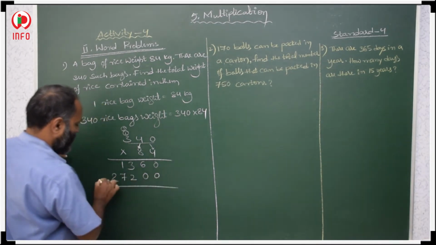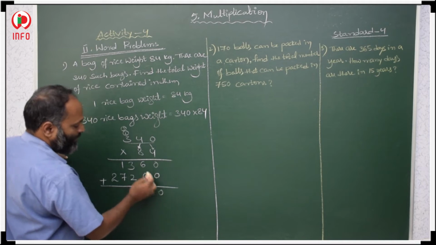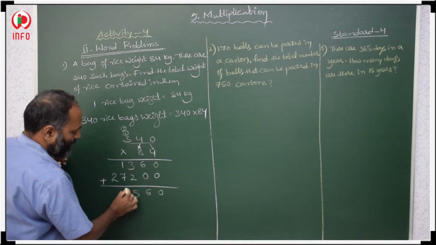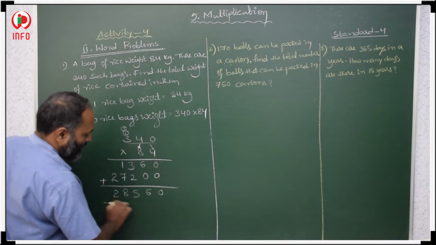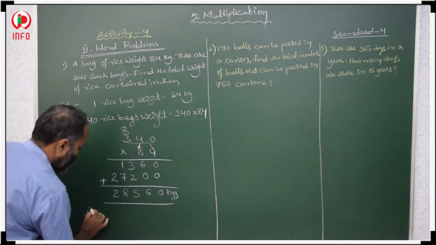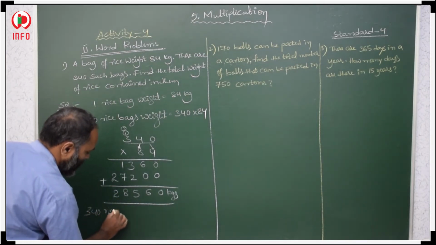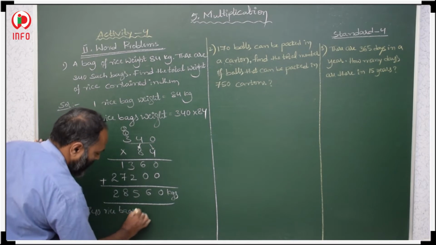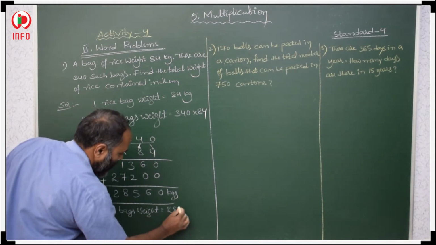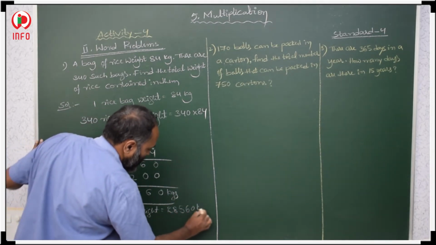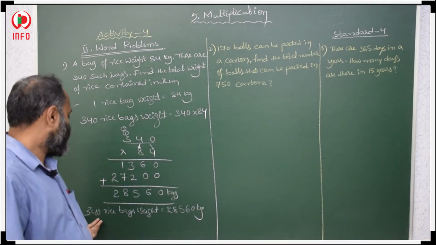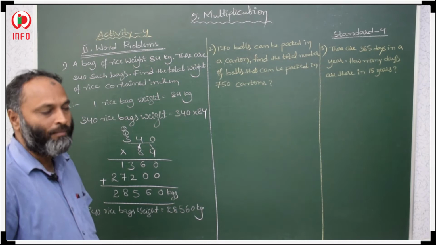27. Now you add: 0 plus 0, 0, 6 plus 0, 6, 3 plus 2, 5, 7 plus 1, 8, 2. This many kgs. How much? 340 rice bags weight is 28,560 kgs. Okay.